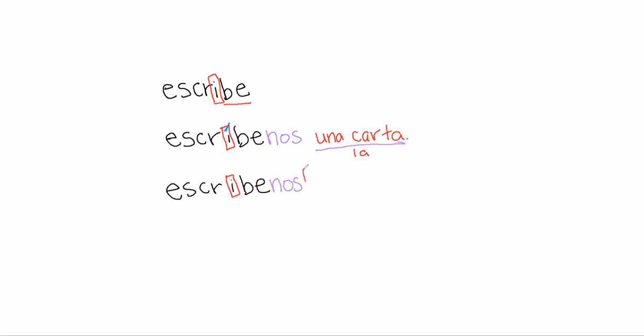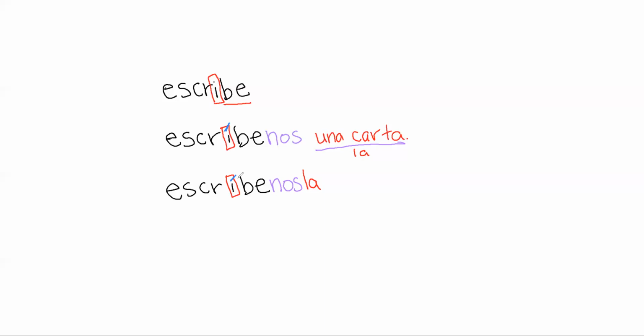And I'm going to add another syllable. So here, this stressed I was the third from last syllable. Here, the stressed I is going to be the fourth from last syllable, but it is still a stressed syllable. So we still have to put an accent mark on it because it still is not the second to last syllable. If it's not the second to last syllable, we have to show that another syllable besides the second to last has the stress. So in order to show that, we have to write an accent mark. It is really important that you do this the right way.